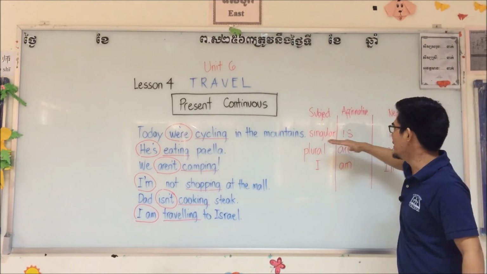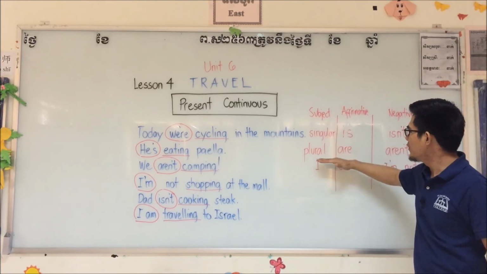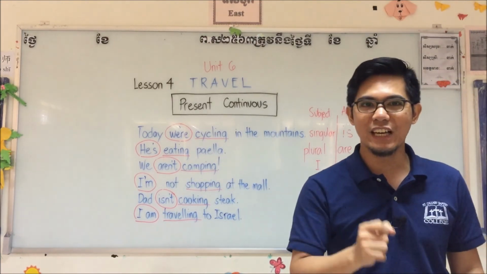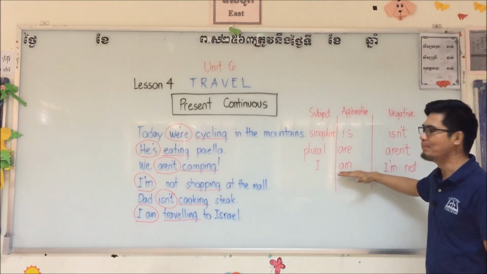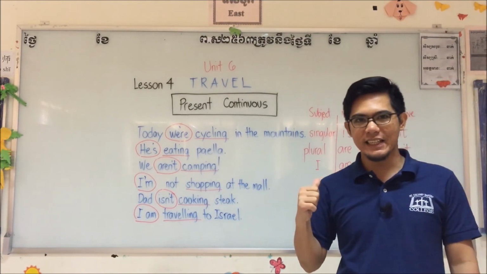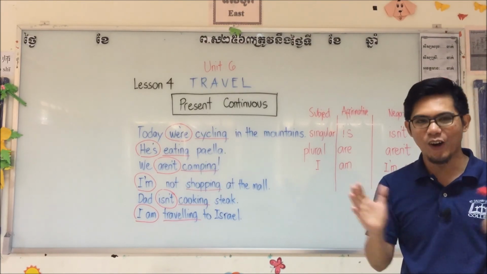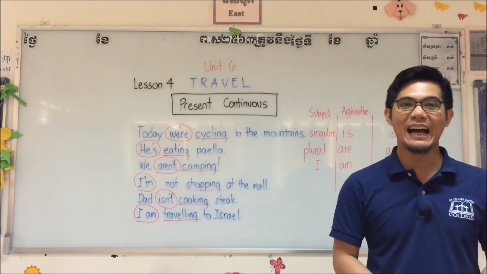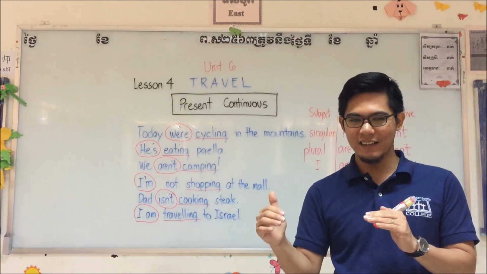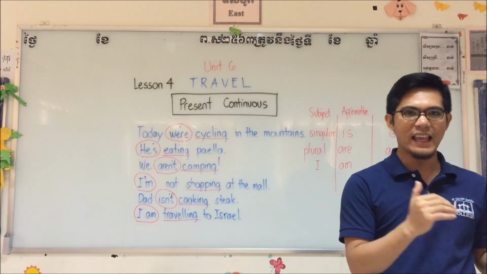And for singular, we use is for affirmative, isn't for negative. For plural subject, we use are for affirmative, aren't for negative. And for personal pronoun I, we use only one, am for affirmative, I'm not for negative. Memorize this, write this on your notebook, and think. On your next video, you will have exercises, and then you will choose is, are, isn't, aren't, I am, I'm not.